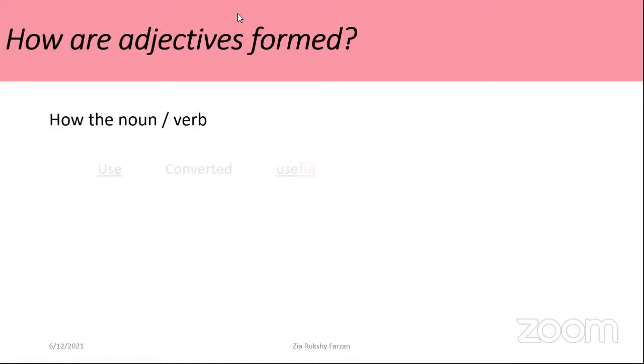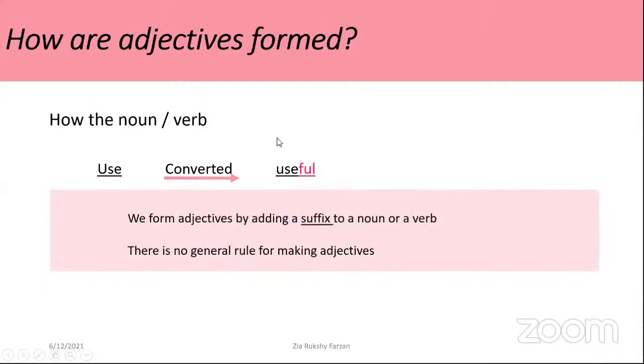In that example, I have used the word use, right? Here, the word use is converted as useful by adding a suffix. We form adjectives by adding a suffix to a noun or a verb.